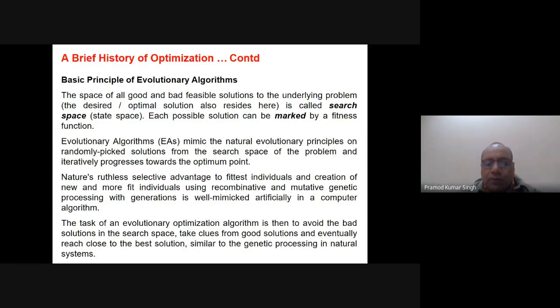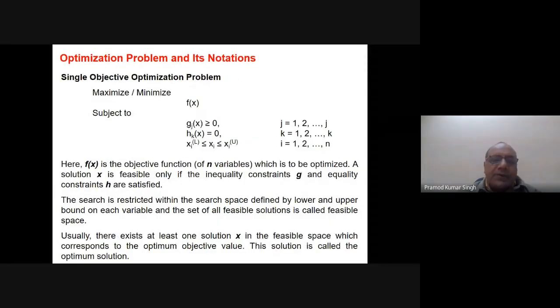So we have to just see what are the good quality of the solutions, what is the genetic nature of the solutions, and we have to generate the solutions which are smarter and better than that. So we have to avoid the bad solutions, and generate the good solutions, and in this way reach the optimal solution, and if it is not possible, the best solution which is possible. So this is what we do in the evolutionary algorithm. I think now it must be very clear what the evolutionary algorithm is.